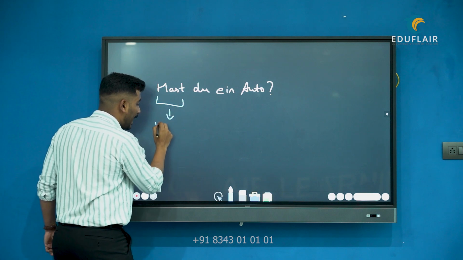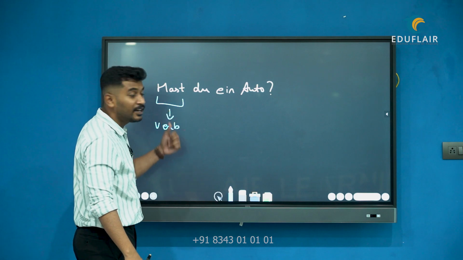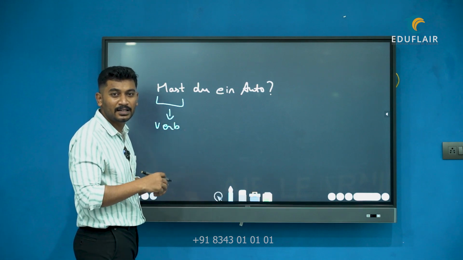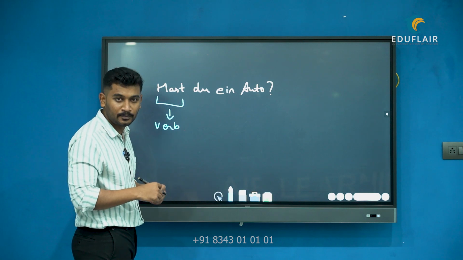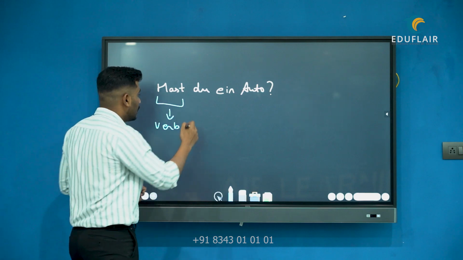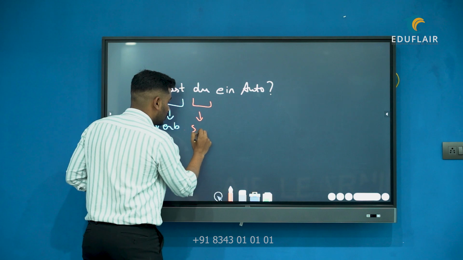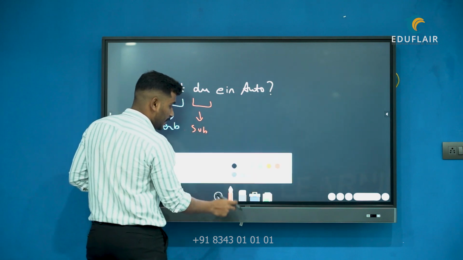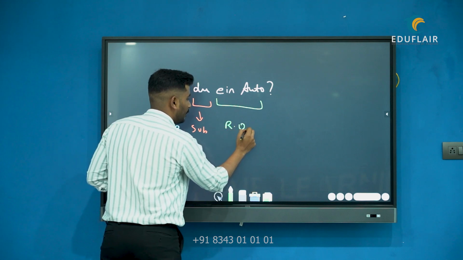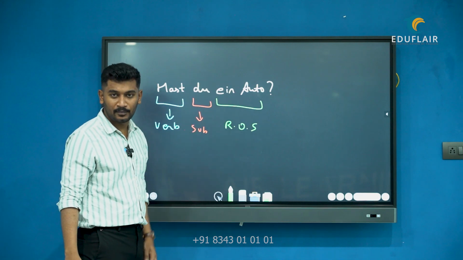Now let's break it down one by one. First position, I'll have my verb. Again, I'm repeating it: Ja-Nein-Frage is one of the sentences where we start our sentence, or question basically, with a verb. The verb doesn't come at the second position, it comes at the first position. Then what we have is our subject, and then at the end the object, or what I basically call the rest of the sentence. Do you have a car?